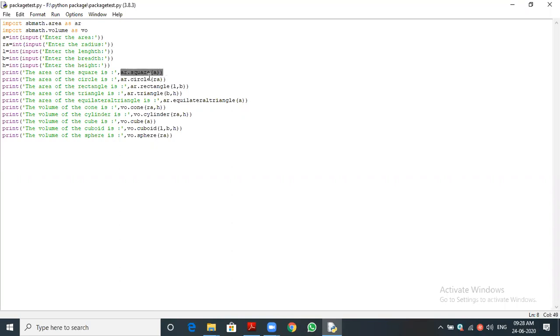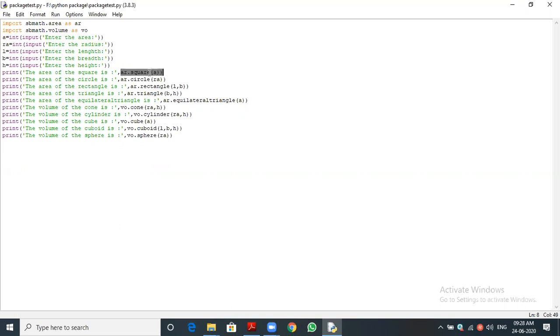Square is a function. Where is it defined? In which module we defined the square? Area, very good. So area is a module, and inside the area we defined the function square.